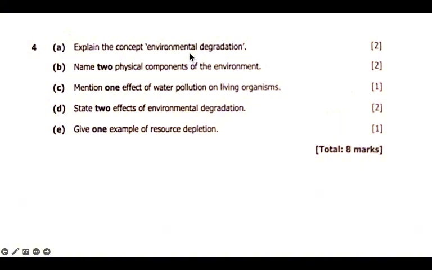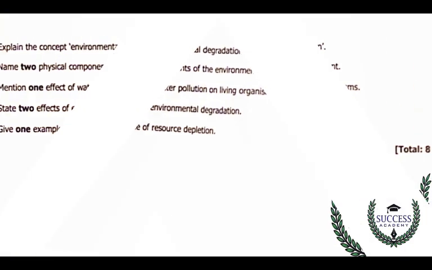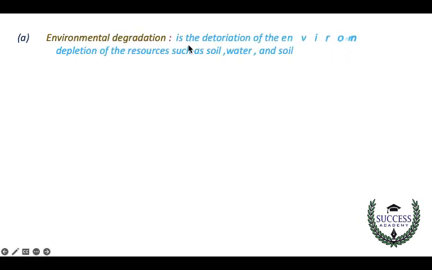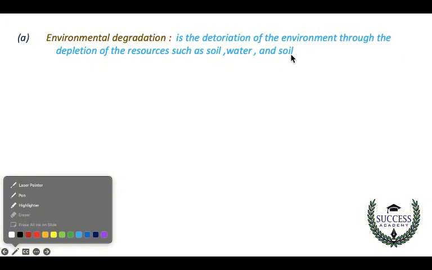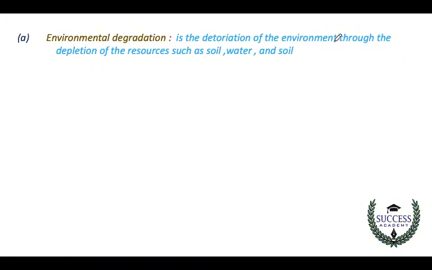When you look at environmental degradation, it is basically the deterioration of the environment through the depletion of resources such as soil, water, and trees. Trees are one of them. Let me write using the marker.